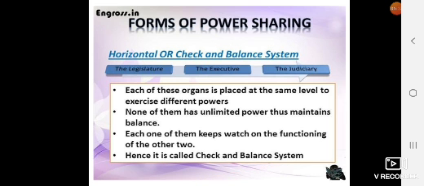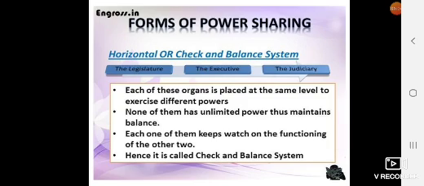The first one is power sharing among different organs of government. This is also called the horizontal or check and balance system. It means power sharing among legislature, executive and judiciary. As we know, the legislature is the law making body, the executive is the law implementing body and the judiciary comprises courts and all. Each of these organs is placed at the same level to exercise different powers.